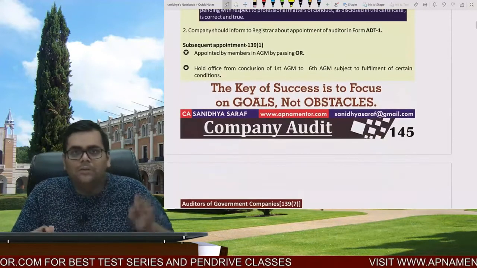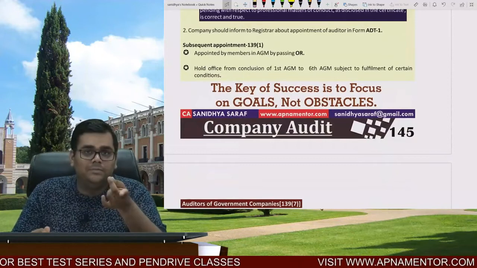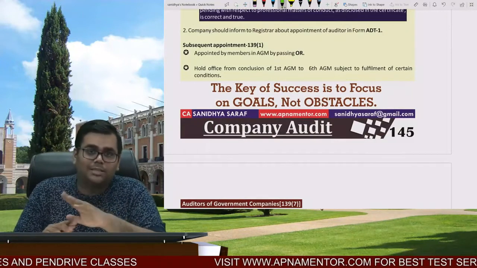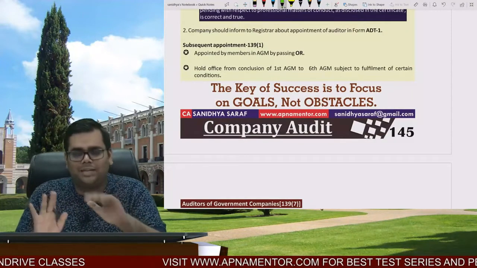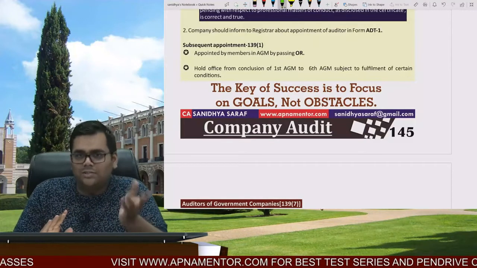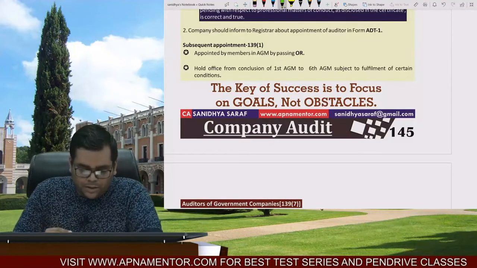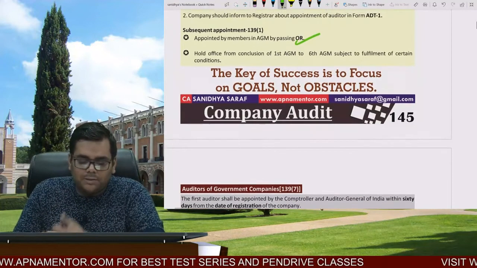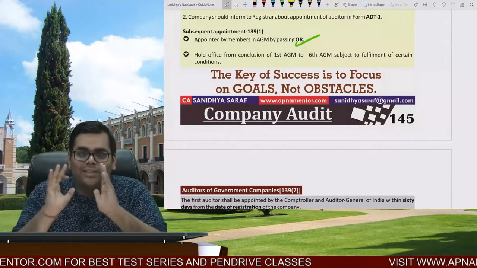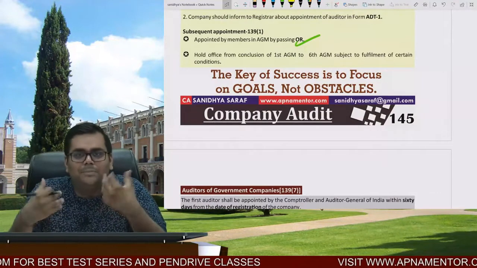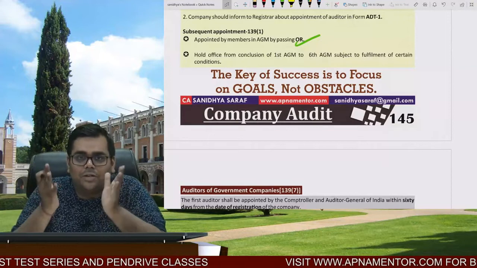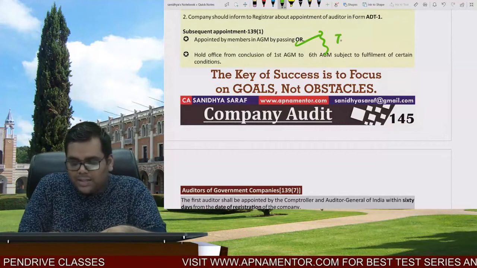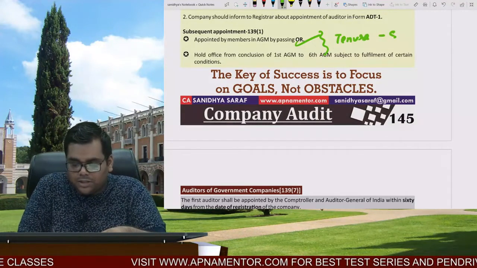And as I told you, only the first appointment shall be done by the board. Subsequently, section 139 subsection 1 says, if you remember the subsection, it is well and good. If you don't remember the subsection, no worries, no issues. You can just write section 139 chapter 10, read with rules. So section 139 subsection 1 says, the subsequent auditor shall be appointed by the members in AGM by passing an ordinary resolution. Now, when the members have appointed the auditors, this will give some permanency to the auditor because they were the genuine authority to appoint the auditors. So now the tenure has been fixed for the auditor. And this tenure shall be 5 years.